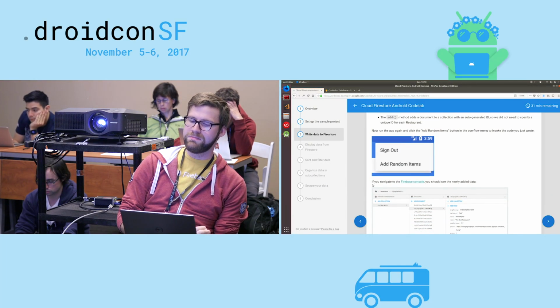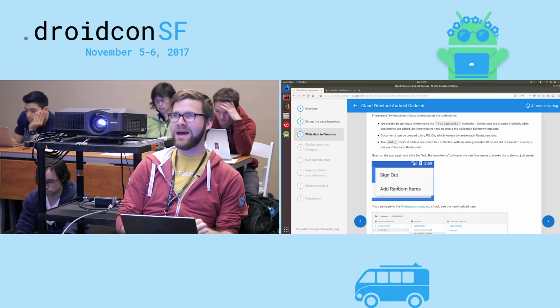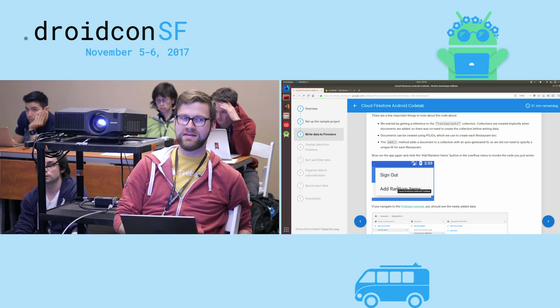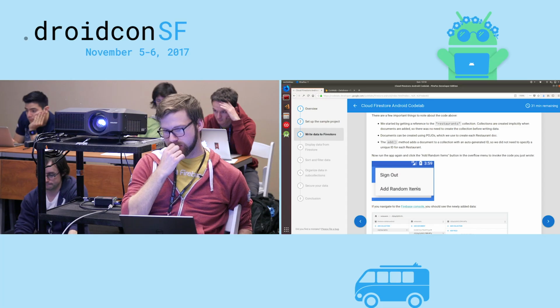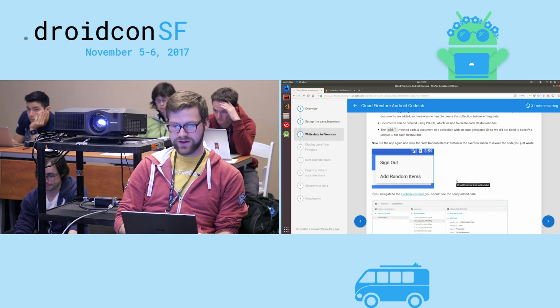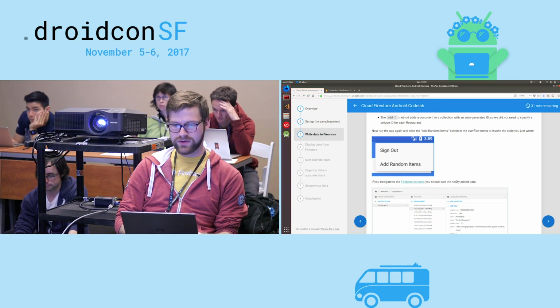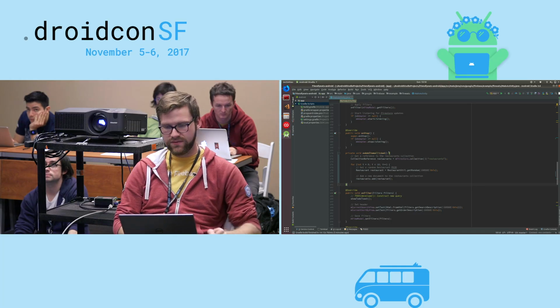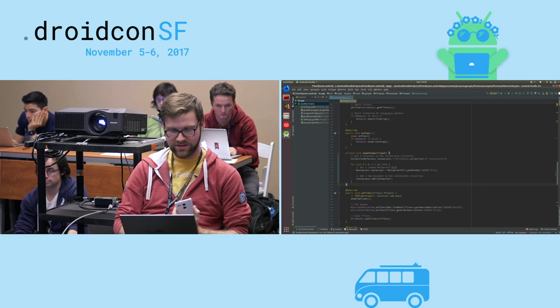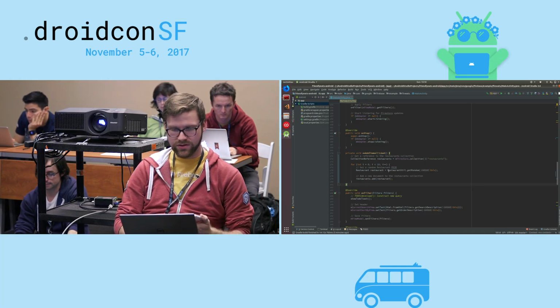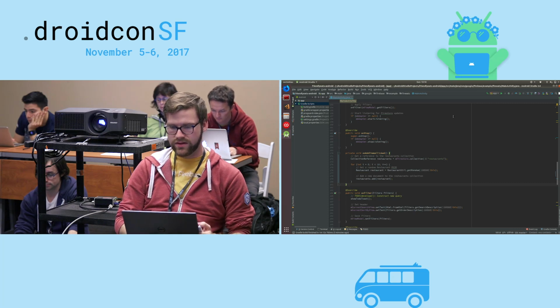Now, at this point, if we built out this app, we'd have an add random items button in the top of our app. I'm conflicted on if I should actually build this out or not. I probably should. It's just very, very sketchy at this point. So we'll save that. Everything's looking good. I'm going to go ahead and try to build this out, and we'll see.